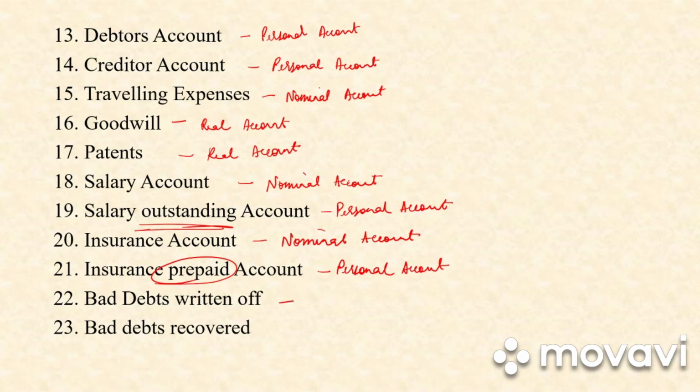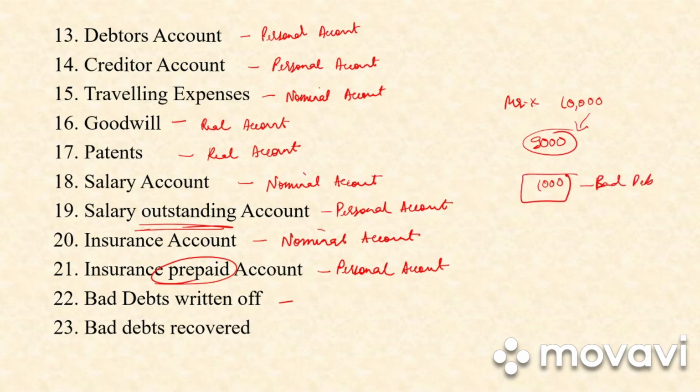Bad debts written off. What do we mean by bad debts? Say for example, Mr. X had to pay us 10,000 rupees. He paid us only 9,000. So what is 1,000? 1,000 is bad debts which will not be recovered by Mr. X. So bad debts written off. Written off means cancelled. So it is an expense. So again it is nominal account.